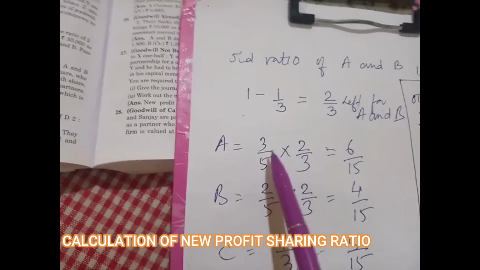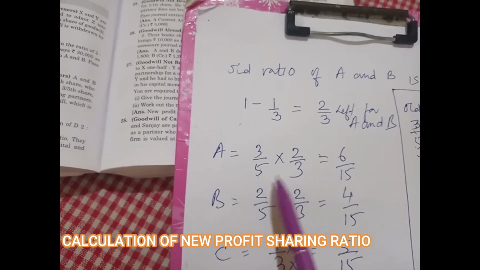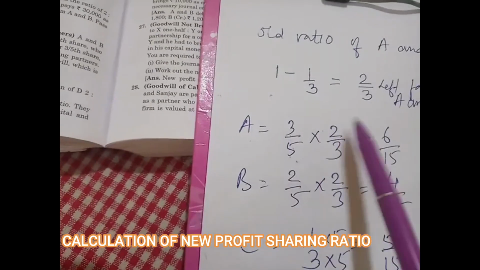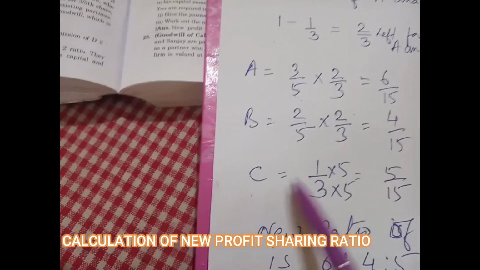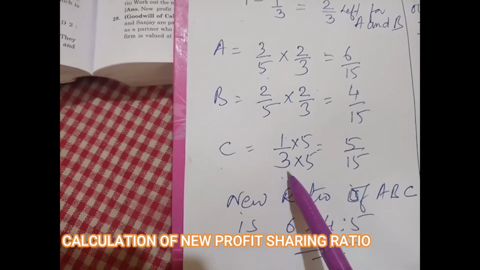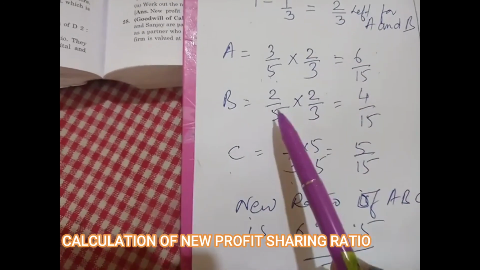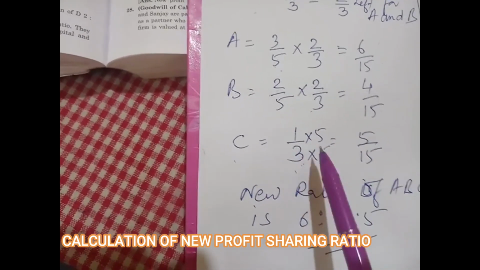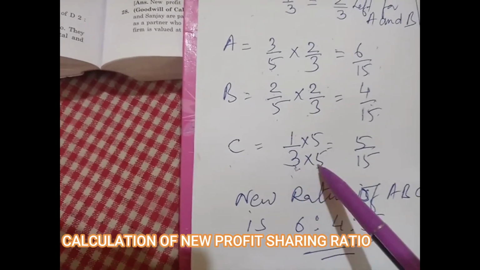1 minus 1/3 is 2/3 left for A and B. A's share is 3/5 of 2/3, where 3/5 and 2/5 are the old shares. So 3/5 of 2/3 is for A, 2/5 of 2/3 is for B. C is coming for 1/3 share. So 3 twos are 6, 5 threes are 15; 2 twos are 4, 5 threes are 15; and C also we can make 15 by multiplying by 5.